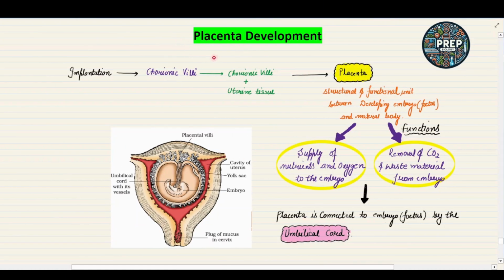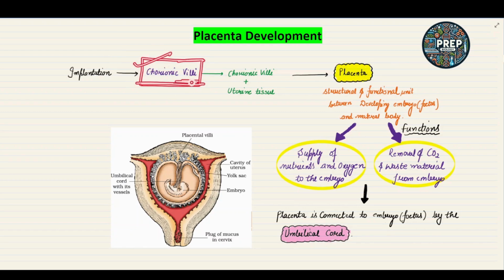Now, the next stage of the embryonic development is the placenta development. This process is very important. So after the implantation, the blastocyst will be embedded in the uterine wall and it will implant. Okay. Now, after the implantation, small finger-like projections are formed around the blastocyst. Those finger-like structures are called the chorionic villi.